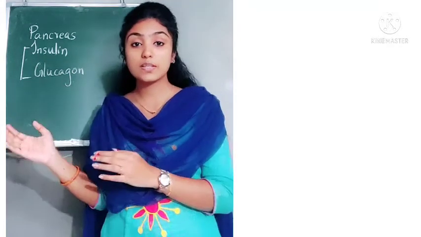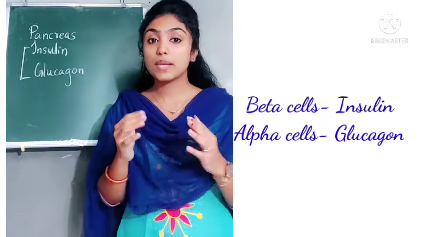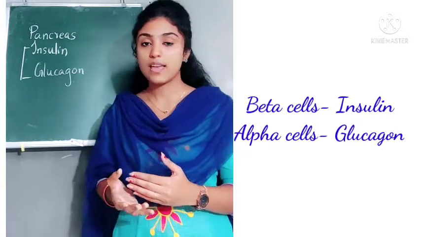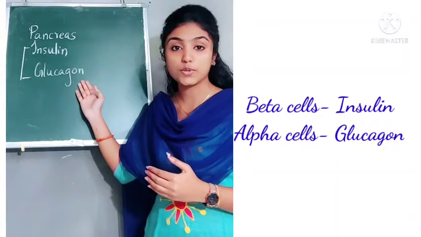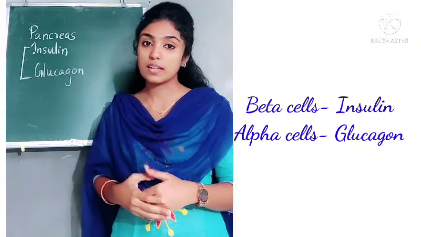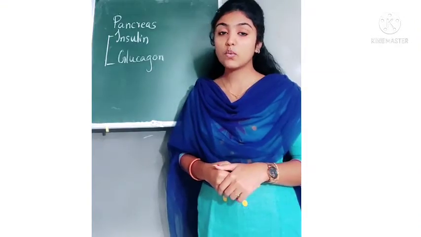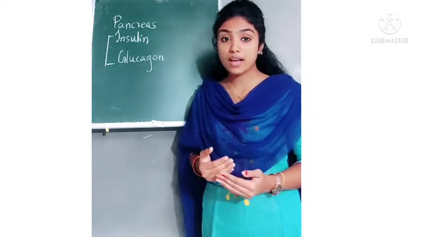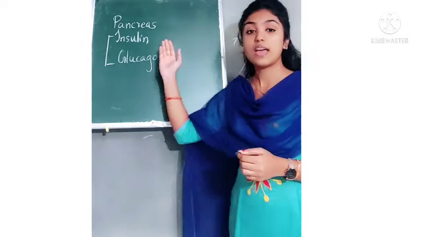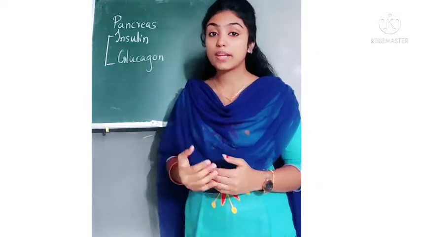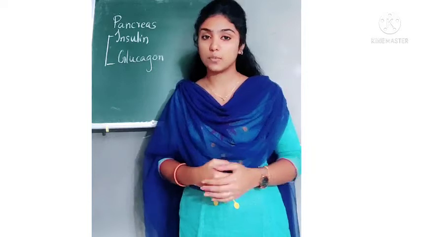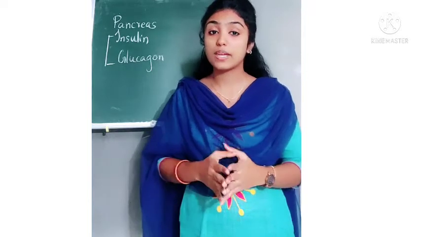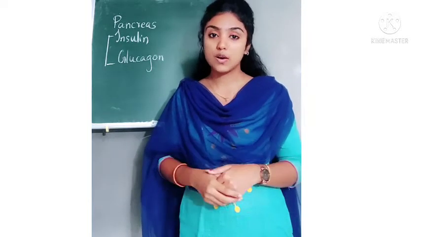Insulin is produced by beta cells in the pancreas, and glucagon is produced by alpha cells. The combined action of insulin and glucagon helps to maintain the amount of glucose, or sugar, in our blood.